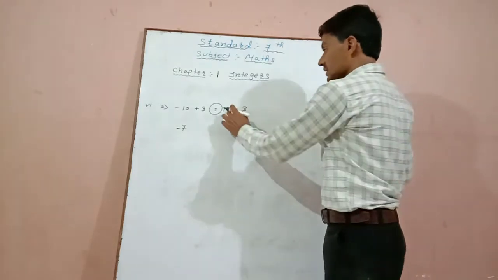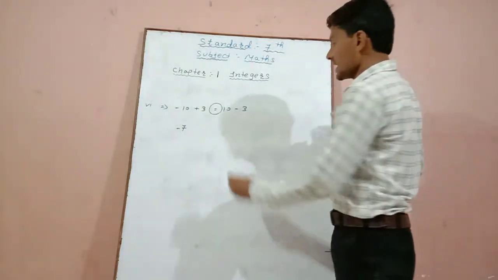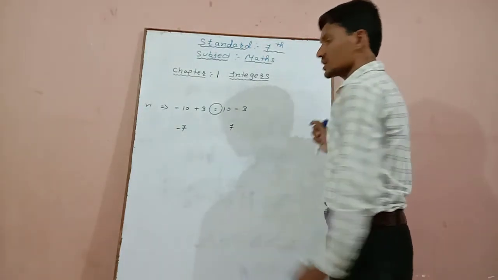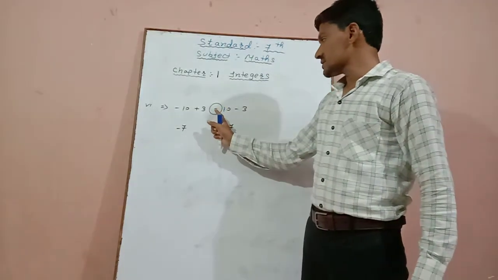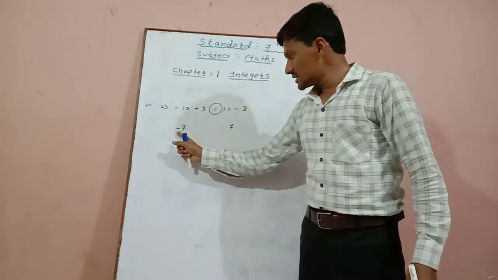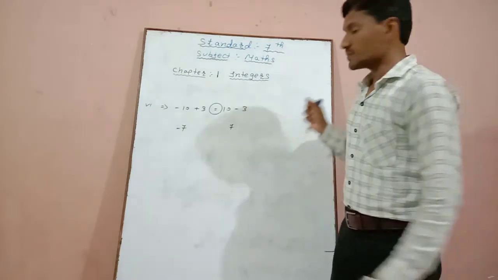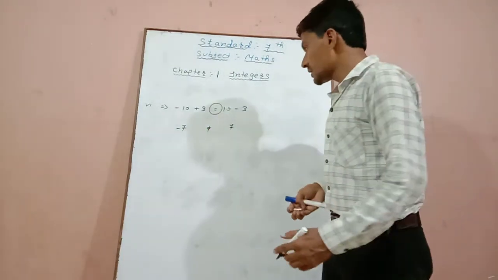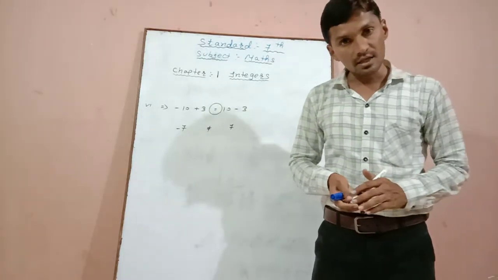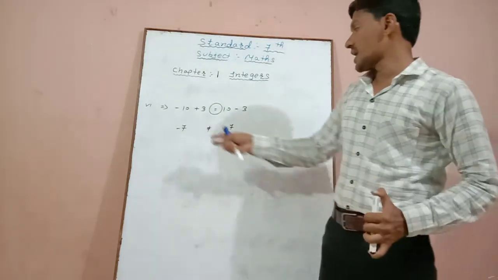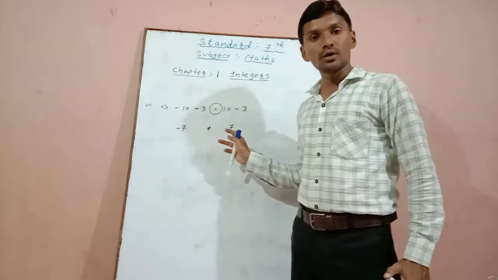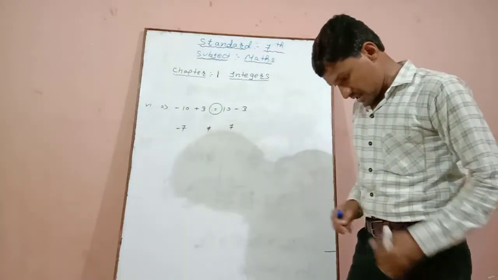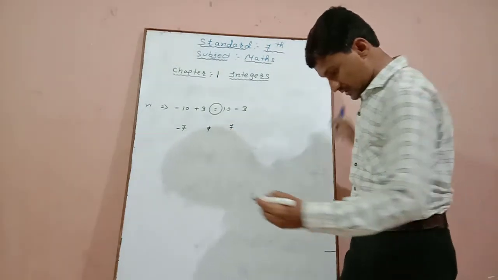Now here 10 minus 3 is equal to 7. Here it is given as equal to, but we can see here is -7 and here is +7. So it is not equal. That means statement number 6 is incorrect. We have to classify that -7 is not equal to +7. Now the last question.